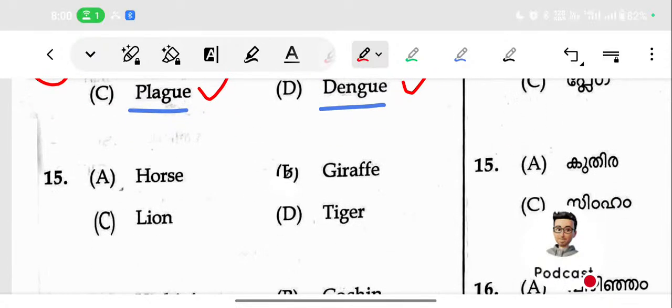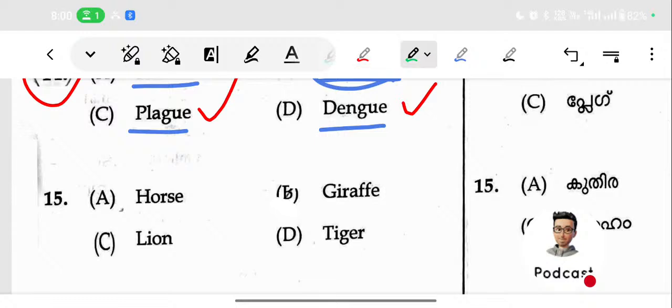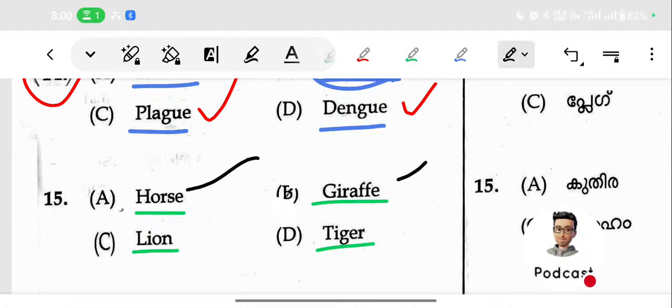That is horse, giraffe, tiger, lion. So what will be the odd one? You can think about whether we can domesticate that particular animal.